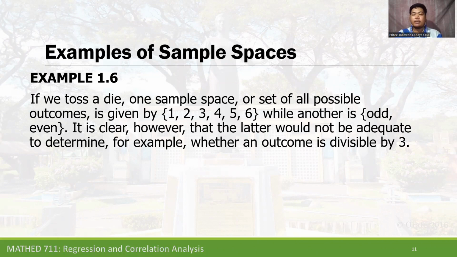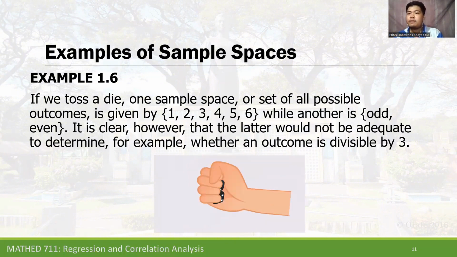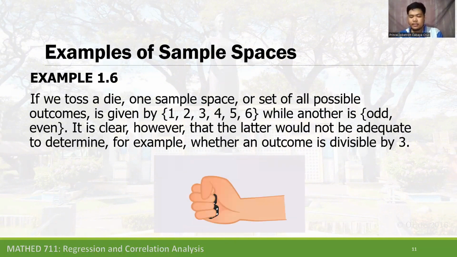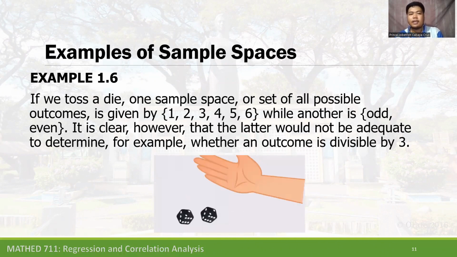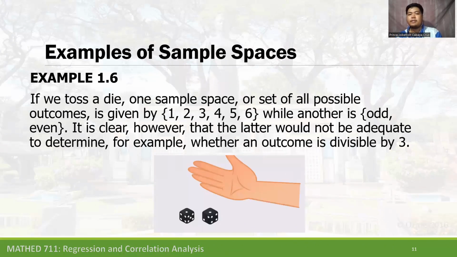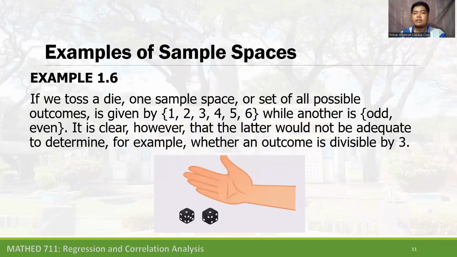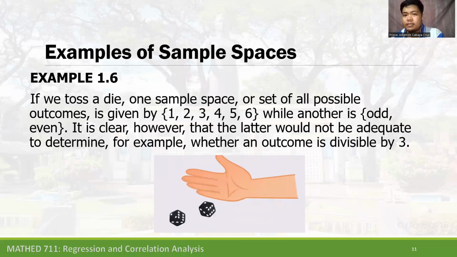We can tell if we are going to use the odd or even outcome if we say, okay, I toss a die and the possible outcome is odd or even. So when we say odd or even, can we tell if that outcome is divisible by 3?